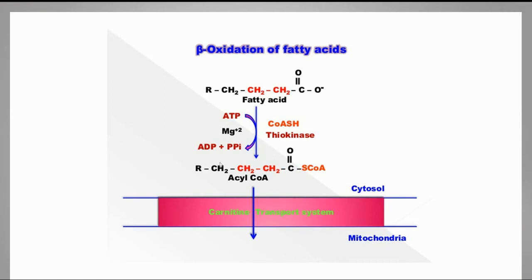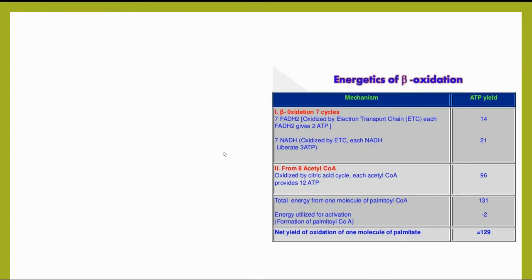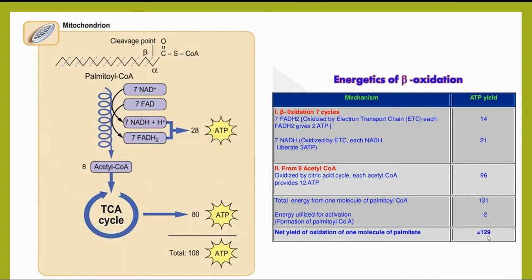Therefore, the energy utilized for the activation is -2, and 131 minus 2 is equal to 129 ATP. So the net yield from the beta oxidation of one molecule of palmitic acid is 129 ATPs.